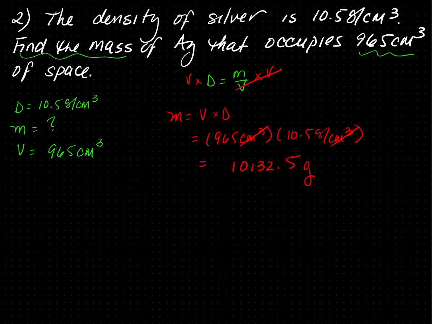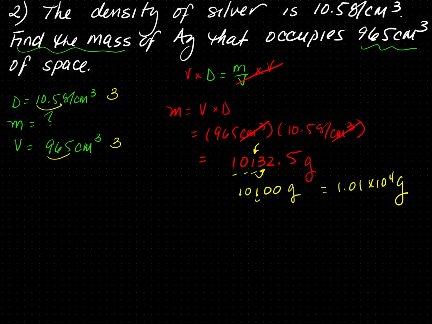Now I need to go back and do sig figs. 10.5, there are 3. 965, there are 3. So my answer needs 3. Starting at the left, we count 1, 2, 3. 1 to the right, that remains 101. We have to put a placeholder. This 1 is in the hundredths place, so we have to make my 1 in my final answer in the hundredth place.